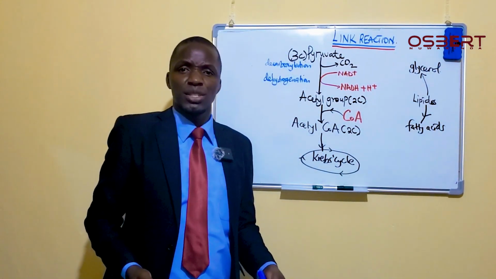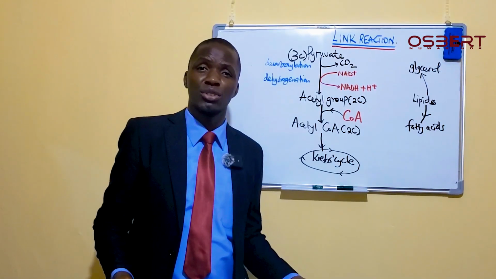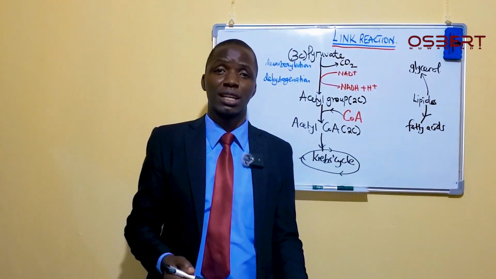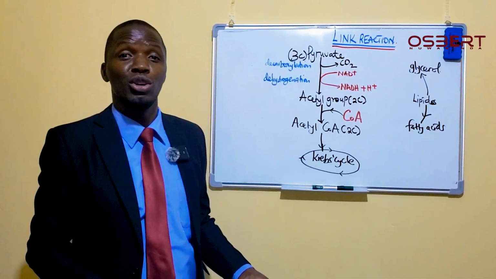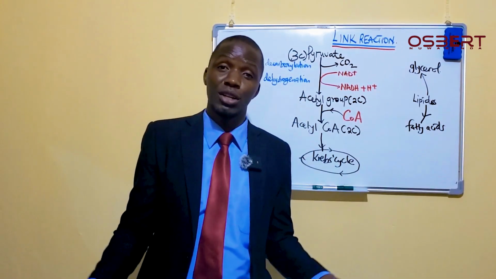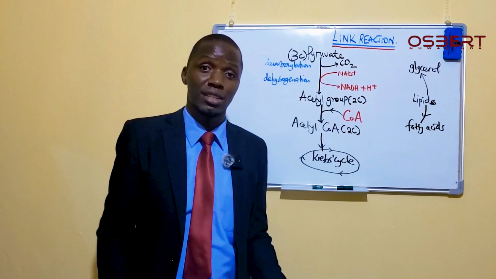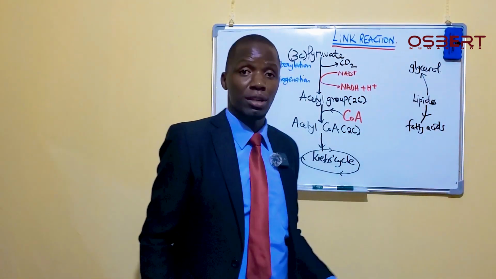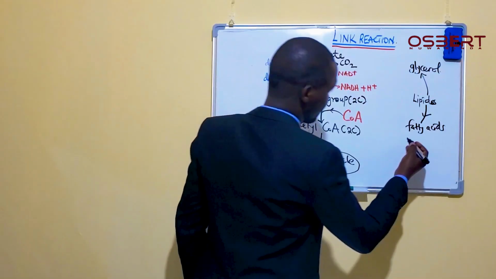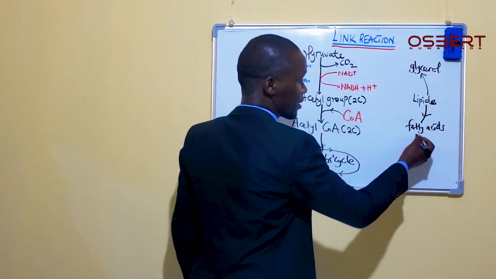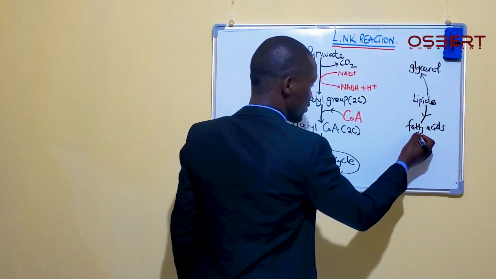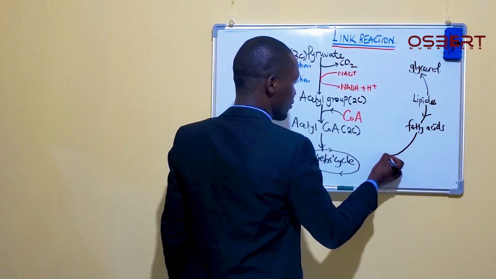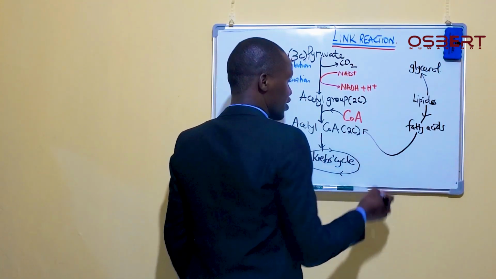Now, in cases where, for example, you are fasting and you're not eating any other sugar, the fats that you have in your body are going to play an important role in enabling you to get energy. How? Those lipids, which are in the form of fatty acids and glycerol, the fatty acids will undergo a series of reactions, and this series of reactions will involve oxidation.